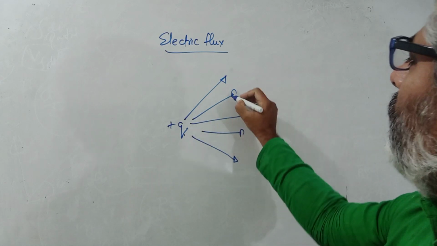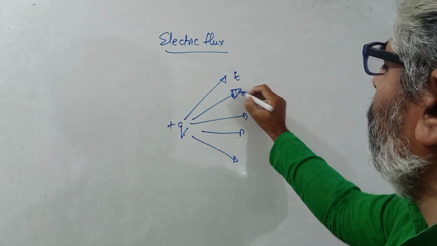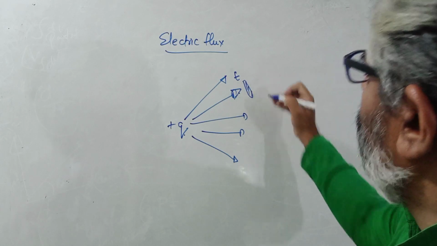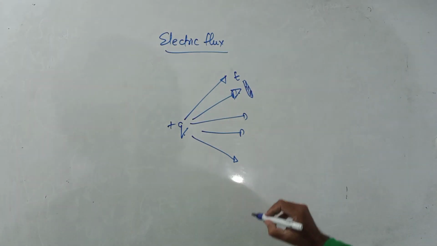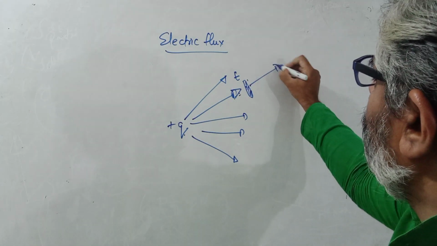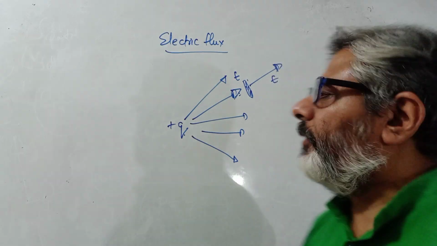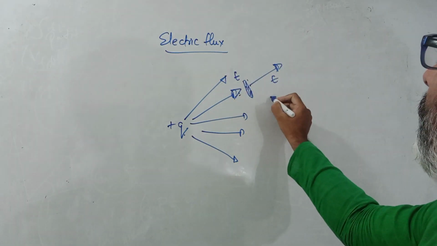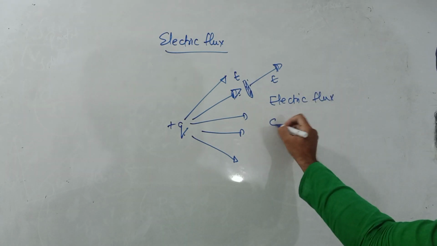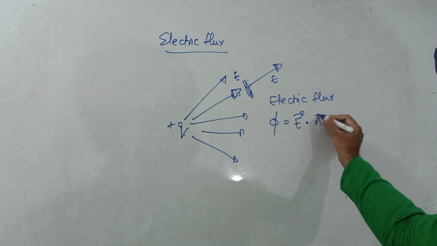Suppose due to this charge here, the electric field at some point is E. Now if I take a small area, and the electric field at this area is E, so the electric field which is passing through this area is E. So we define electric flux, symbolized by phi, as nothing but the dot product of electric field vector and area vector.